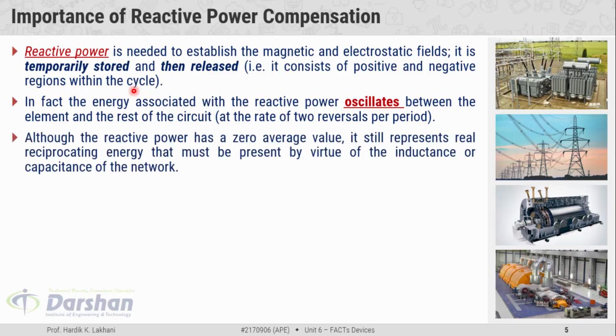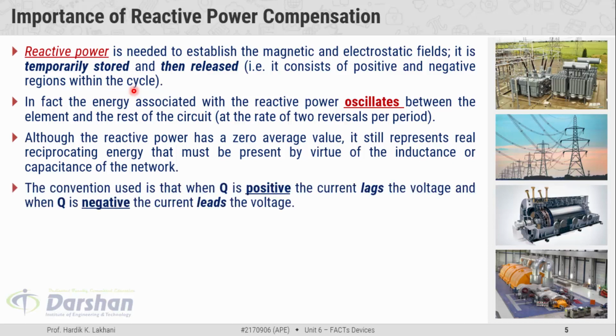Although the reactive power has a zero average value, it still represents the real reciprocating energy that must be present by virtue of the inductance or capacitance of the network. So, in order to produce the magnetic and electrostatic fields in the system, we need reactive power. So, we cannot make reactive power zero in the power system.